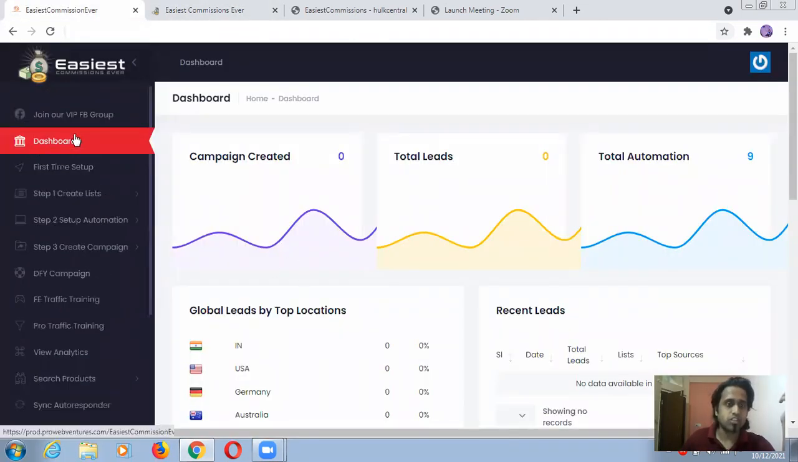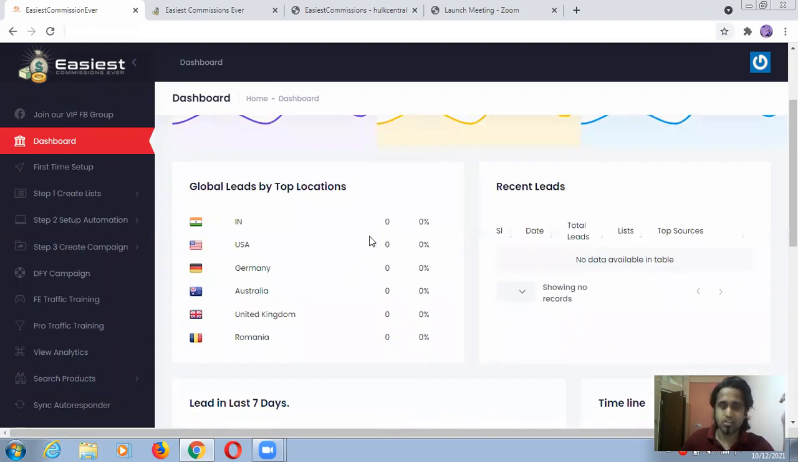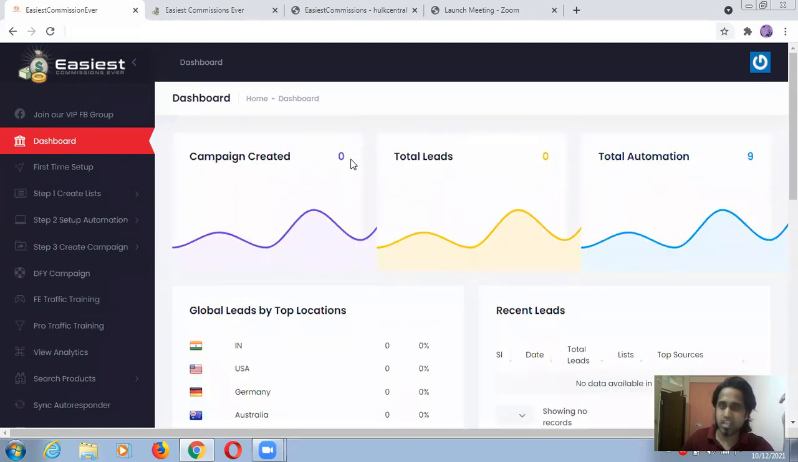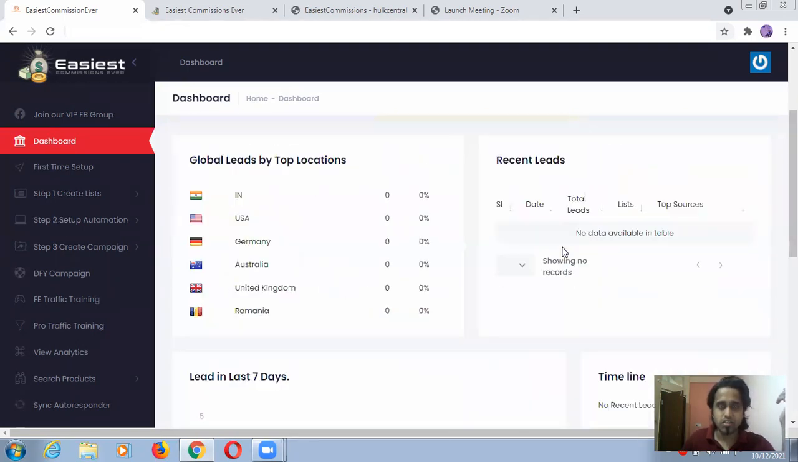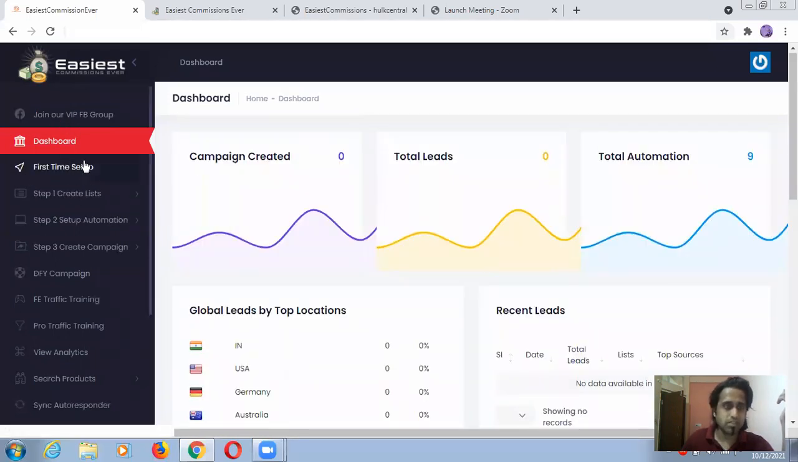So this is the dashboard. In the dashboard, campaigns created, total leads and total automation, all this data you can see here if you generate something. Right now I'm just leaving this one, I'm just going to try something. For example, first time setup, I'm just going to click this one.